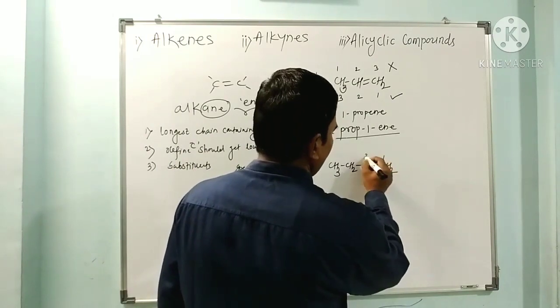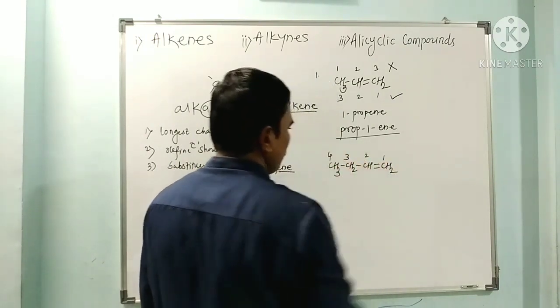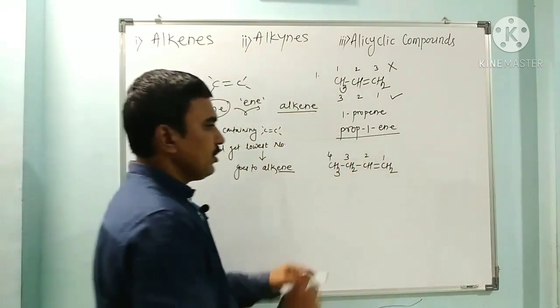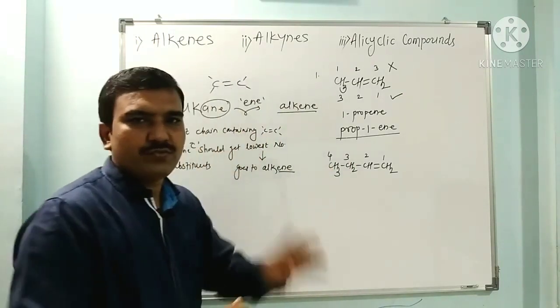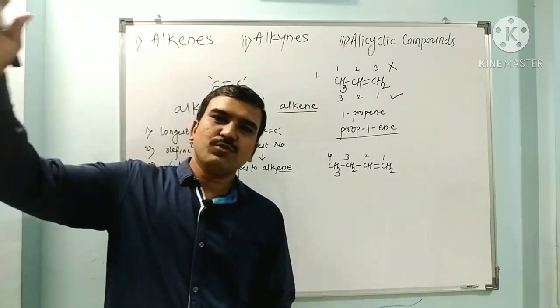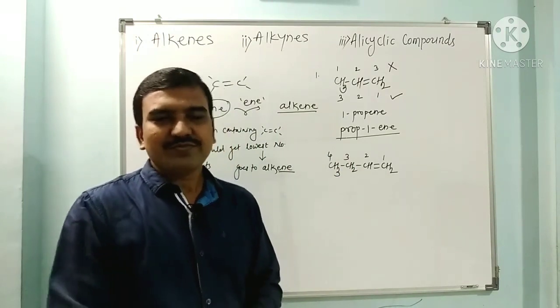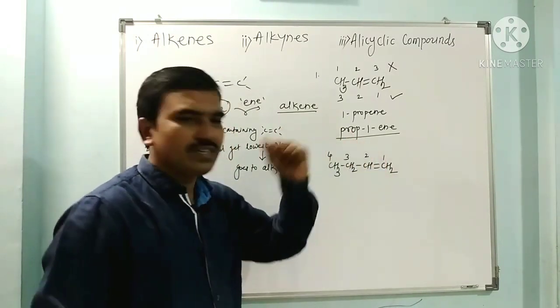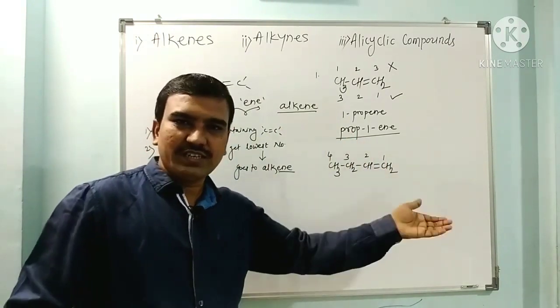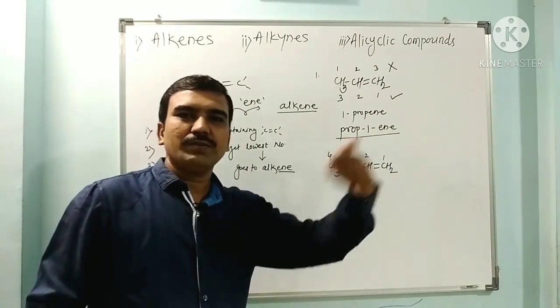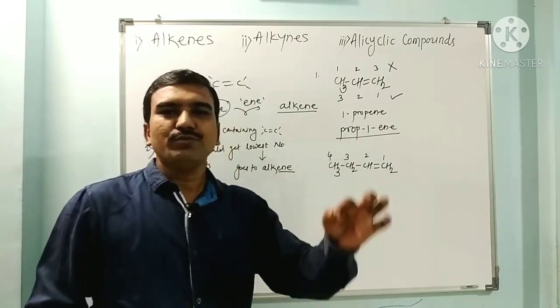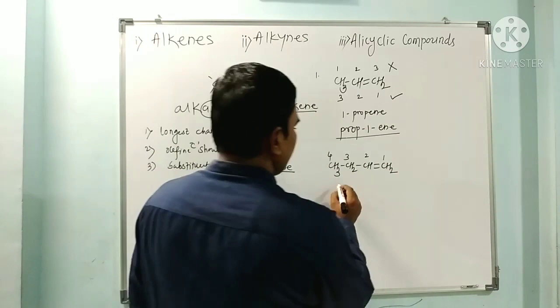So 1 2 3 4, this is the correct numbering. How many carbons are in the straight chain? Four, which means the corresponding hydrocarbon is butane, but it is an olefinic compound, so it is an alkene. The last suffix -ane is replaced by -ene, so it is butene. So it is named as but.